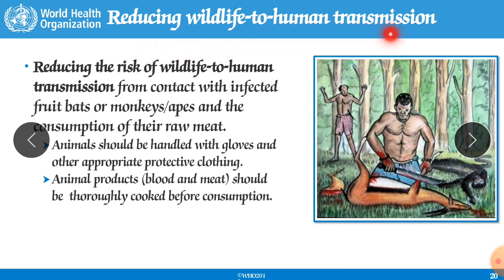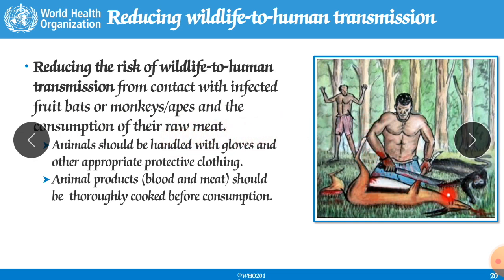Reducing wildlife to human transmission is very important, because this is zoonotic transmission, meaning it is transferred from animal to human being. That's why we should try to stop this killing. It is unethical, because if we become a barrier between nature and you, nature will definitely show its effects. So you should not kill these animals unnecessarily and unethically for only your betterment. Reduce the risk of wildlife to human transmission from contact with infected bats, monkeys, apes, and the consumption of their raw meat.